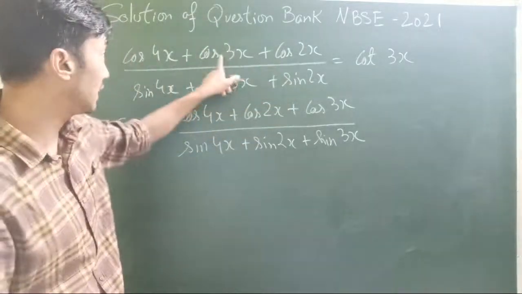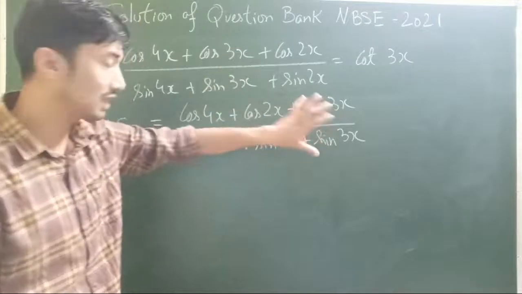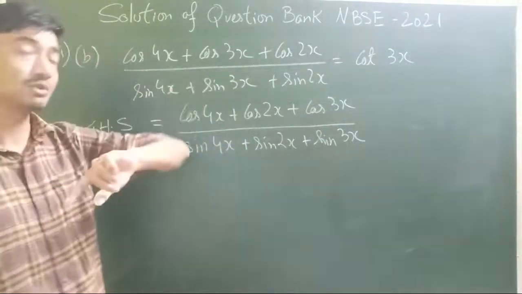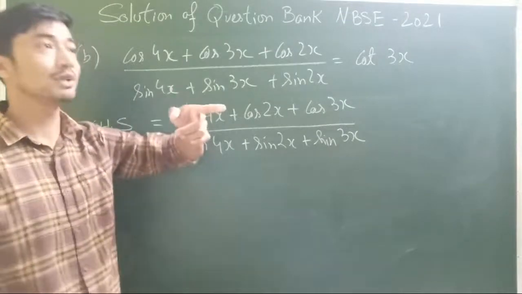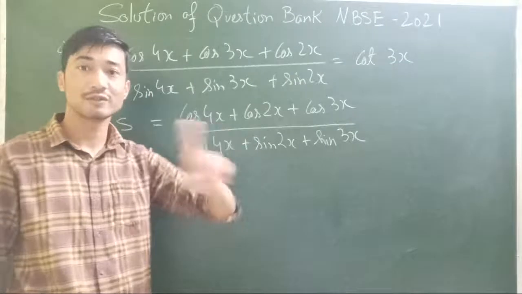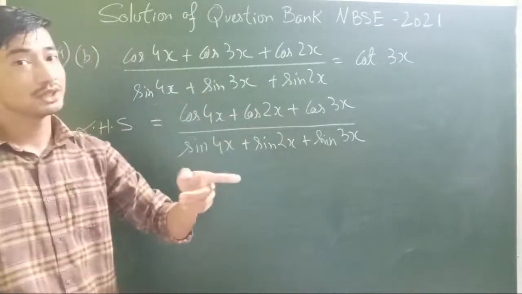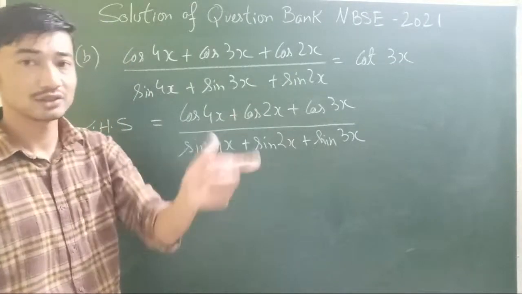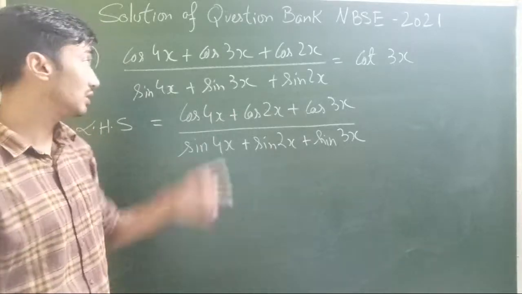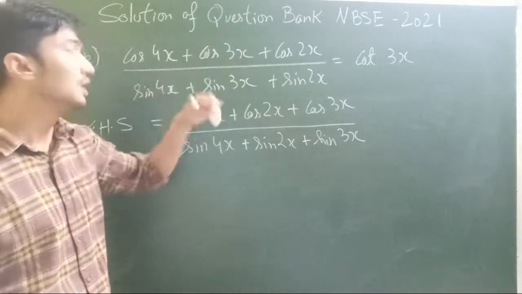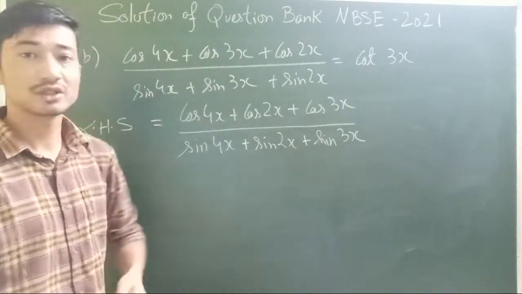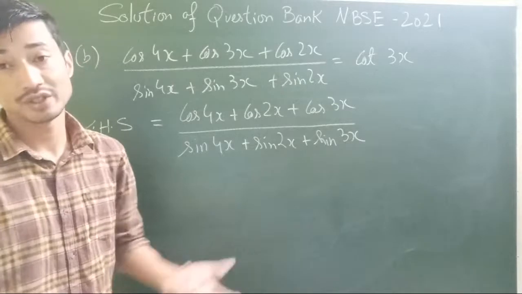I already have cos 3x, sin 3x, okay, that might give us some idea. And we have 4 and 2, 4 plus 2 is 6. 6 divided by 2 is 3. So that's why I gave you that identity beforehand. So maybe if I can take this 3x angle common, that might solve it. It's not that without arranging you will not be able to solve. No, I'm not trying to tell you that. I'm just trying to tell you that it will be easier for us.